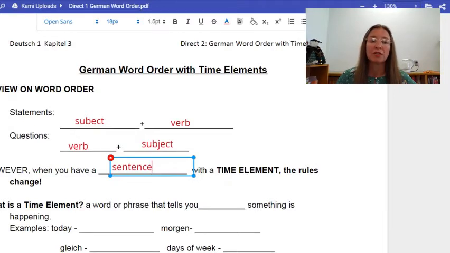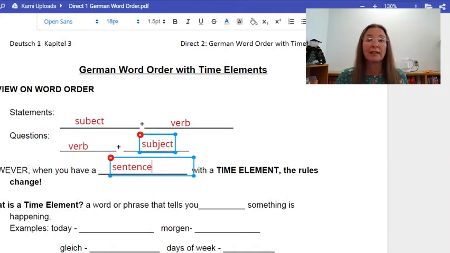with statements and questions. When we have a statement like, Ich heiße Frau Miller, or Ich wohne in York, we learn that we have the subject first and then the verb, right? However, when we have a question, we use something called inverted word order, where we put the verb first and then the subject. Some examples would be, Wie heißt du, right? Or wohnst du in York, okay? We use inverted word order with questions.